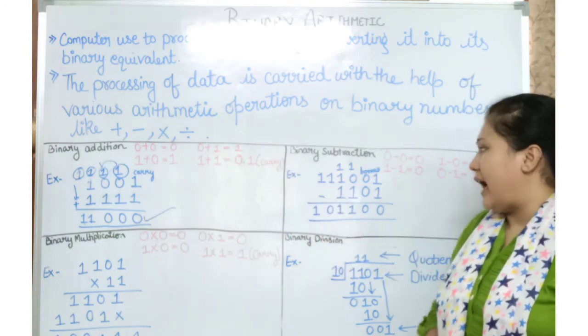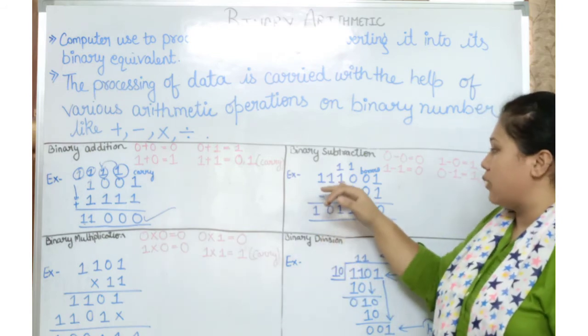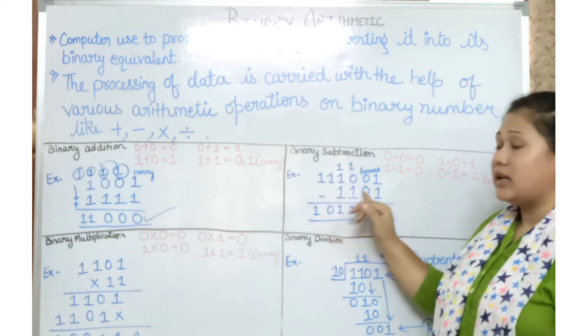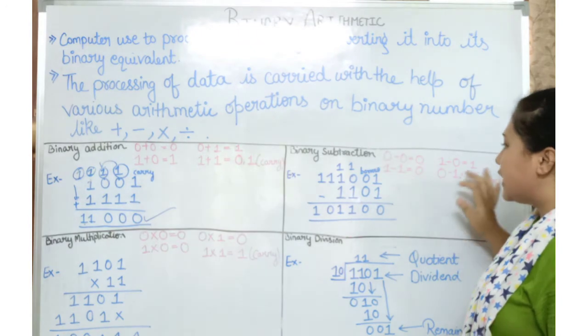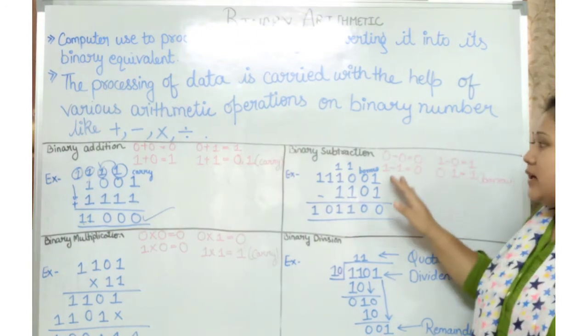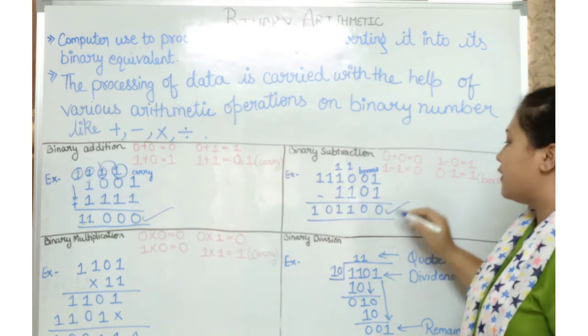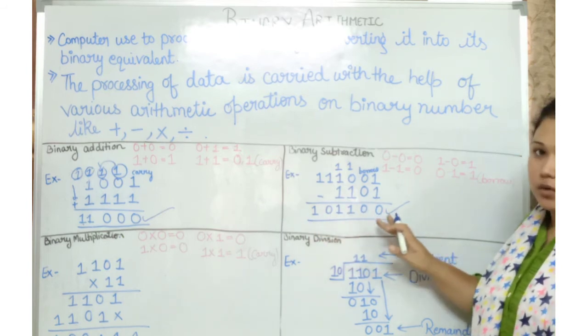Here we have a larger number, 1 1 1 0 0 1, subtracted with 1 1 0 1. With the help of the given rules under binary subtraction, we get the answer 1 0 1 1 0 0.